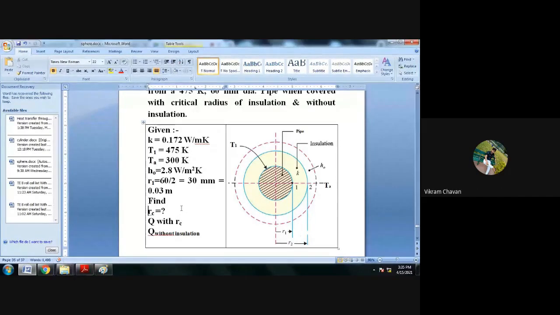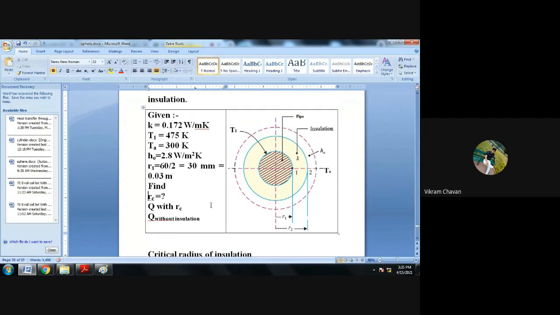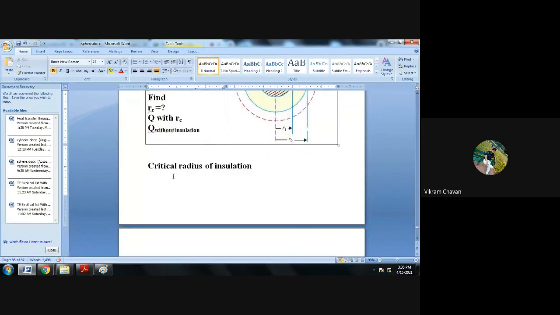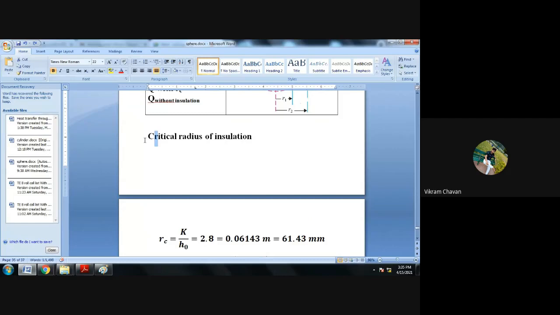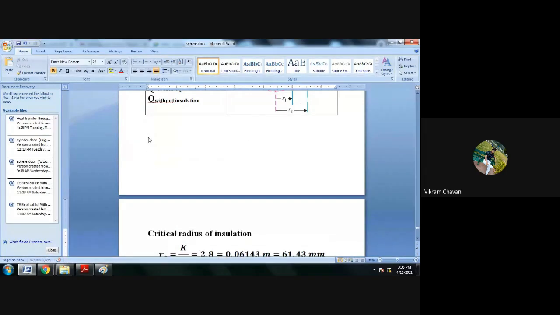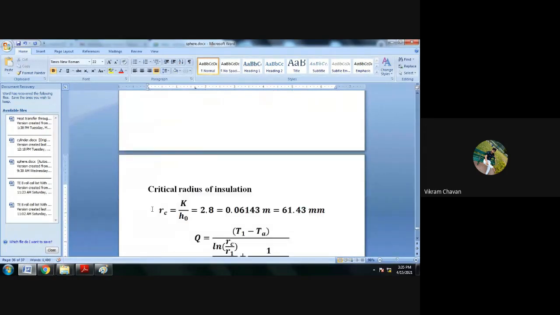Over. So pipe is a cylindrical geometry, so you can use the cylinder critical radius formula to determine the critical radius. RC is equal to K divided by H naught. Okay, so critical radius of insulation, RC is equal to K divided by H naught,